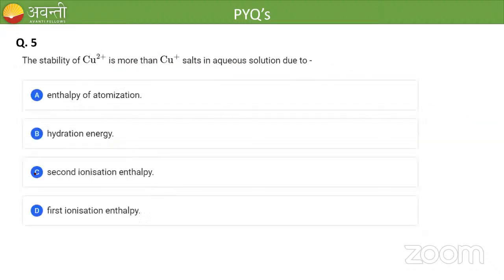Question number 5. The stability of copper 2 plus is more than copper plus salts in aqueous solution due to?